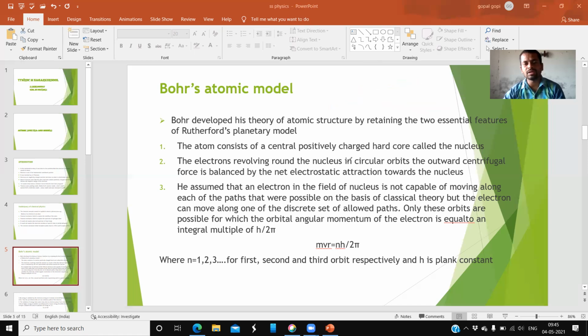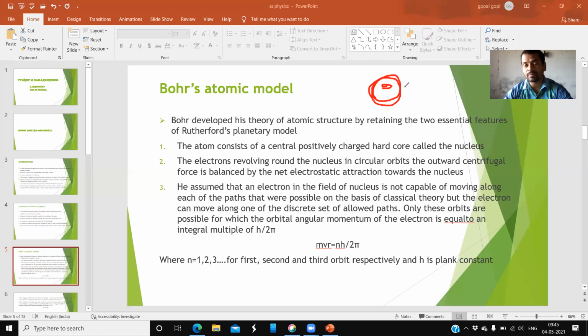electron revolving around the nucleus in circular orbits, the outward centrifugal force is balanced by the net electrostatic force of attraction. See, when the electron revolves around the nucleus, suppose this is the nucleus. Around the nucleus, the electron starts moving in this manner, in a circular orbit or elliptical orbit. According to Bohr's model, the orbit is circular. According to Sommerfeld, the orbit is elliptical, right? So in a circular orbit, the electron revolves in this manner.